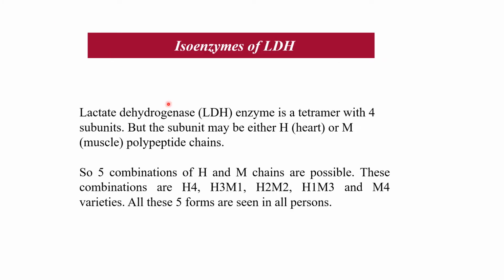So isoenzymes of LDH: the lactate dehydrogenase enzyme is a tetramer with 4 subunits. A subunit may be either H or M. So 5 combinations of H and M chains are possible.